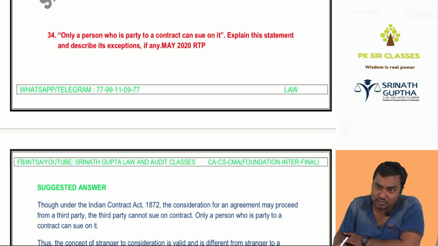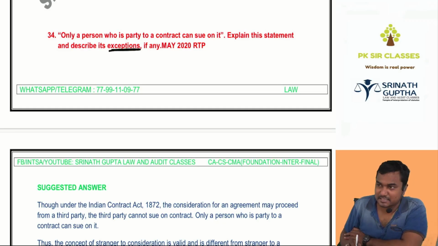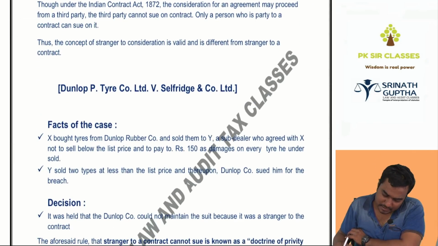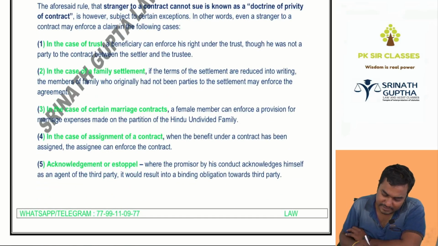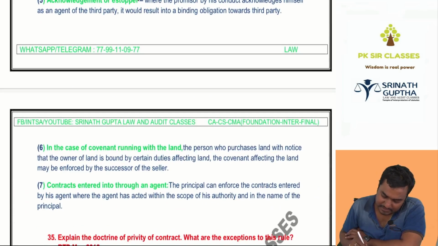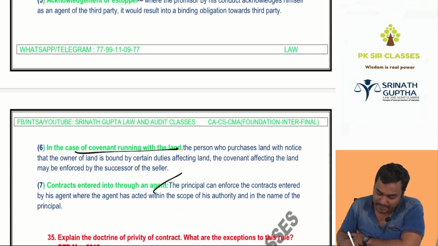Can a stranger to contract sue? Yes, if it's a beneficiary. Explain the statement and also explain the exceptions. He is asking about stranger to contract and stranger to consideration. Generally, a stranger to contract cannot sue, but a stranger to consideration can sue in case of trust, family settlement, marriage contracts, assignments, and also acknowledgements. Also in case of covenants running with the land, and principal and agency.